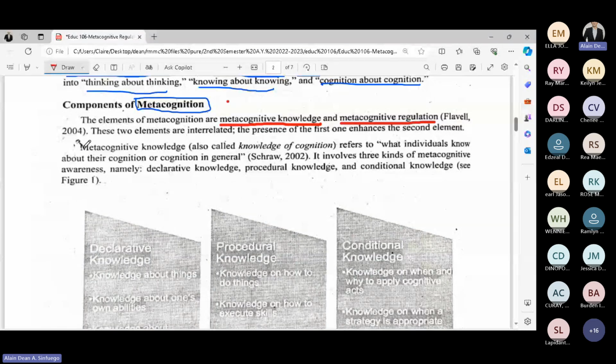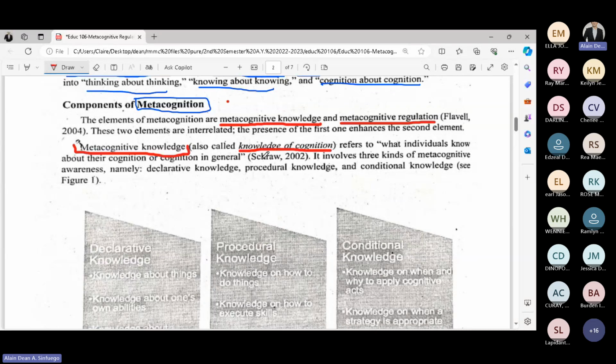Now, let's deal first with the first component, which is metacognitive knowledge, or it is also known as knowledge of cognition. Again, metacognitive knowledge, knowledge of cognition.